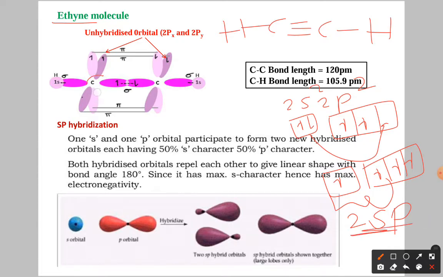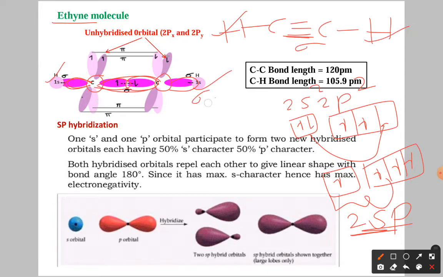Here you can see the first carbon and second carbon. The dark pink color indicates the 2 sp hybrid orbitals. These form the carbon-carbon sigma bond. The remaining one overlaps with hydrogen, and the same happens on the other carbon.